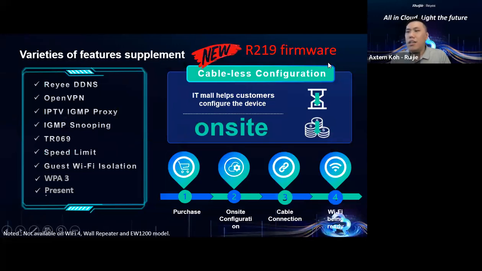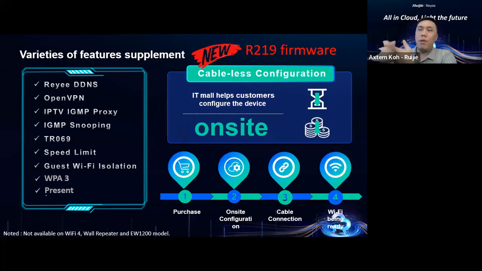So what is the new thing we're making for you? For the home Wi-Fi router, we are able to support Reyee DNS. You're able to get one free Reyee DNS. This will be supported for all home Wi-Fi routers, except Wi-Fi 4, wall repeaters and the EW1200 model. Please take note. If you're outside of these three criteria, you can upgrade this firmware and get one free DNS.